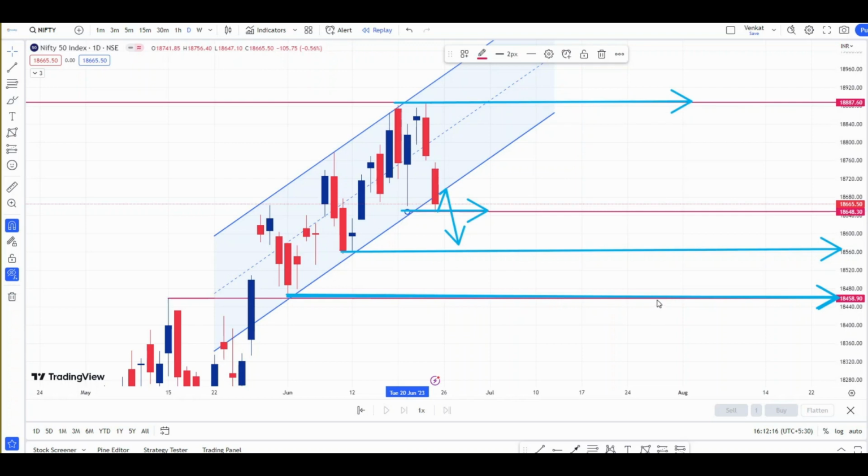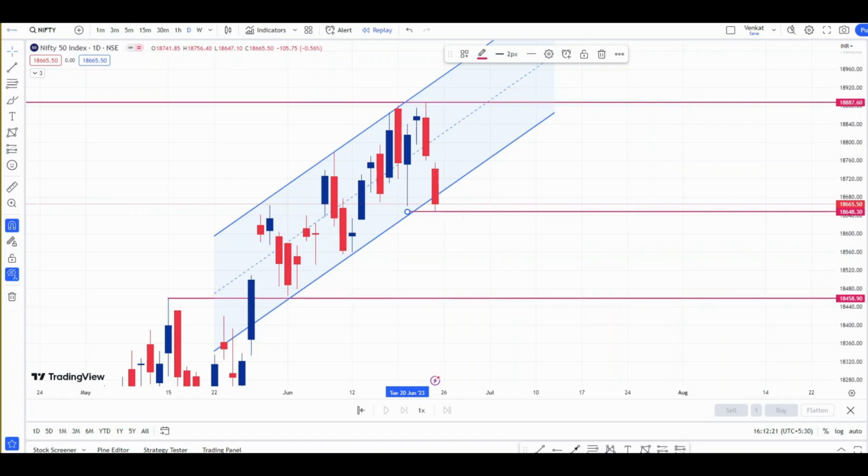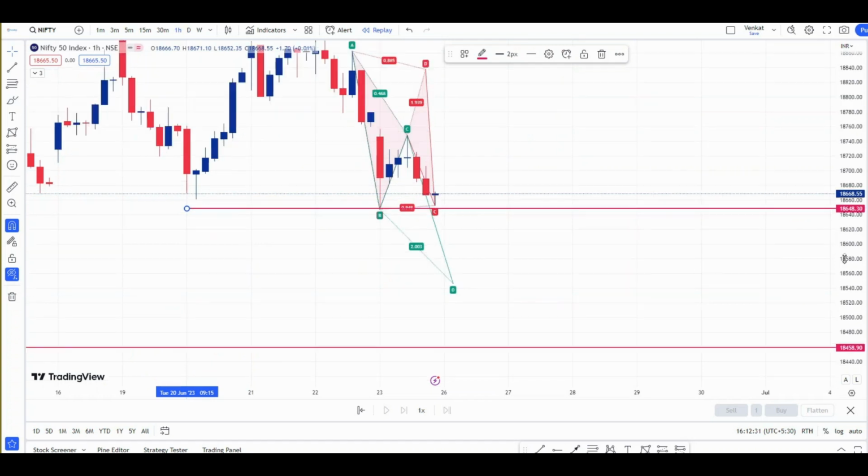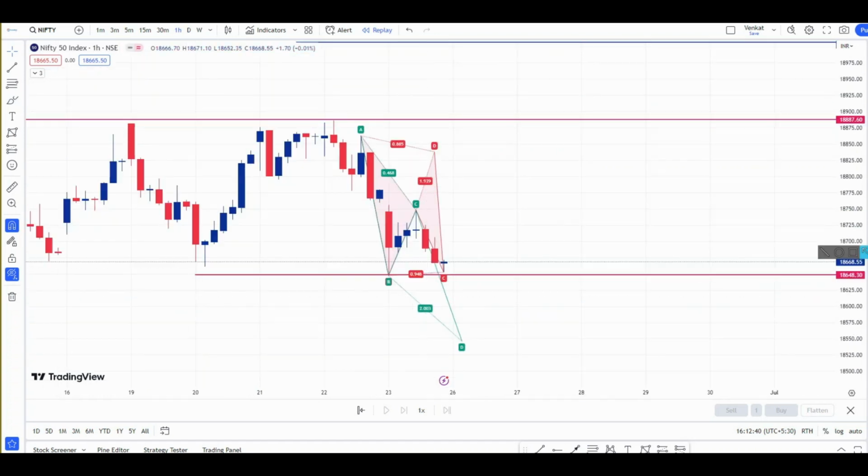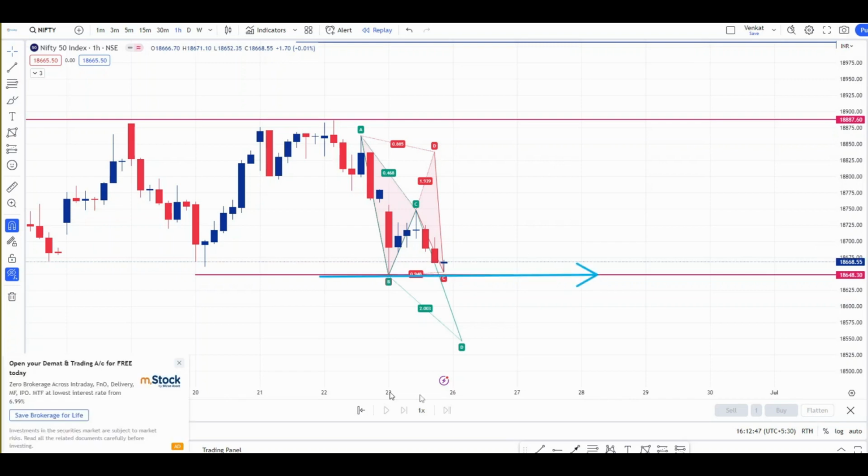But if you want to long Nifty, then what is the important level? For that, we will shift the time frame to hourly and see the important level to long Nifty intraday. This is the hourly chart of Nifty. So the same swing low. Below this level, our entry for the short position will be there, which is 18,650, which is the same in the daily chart also.